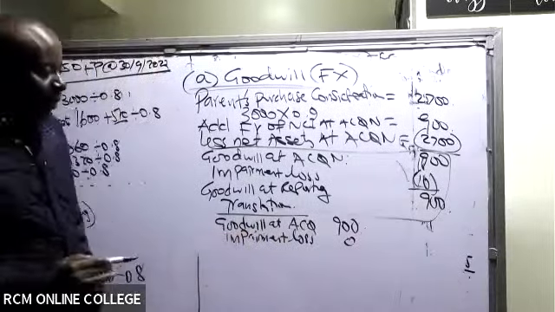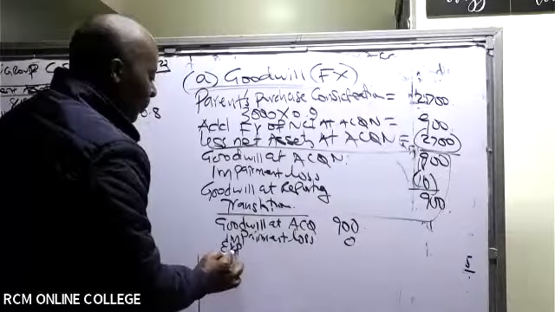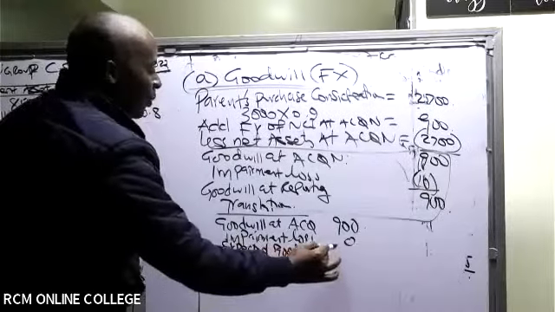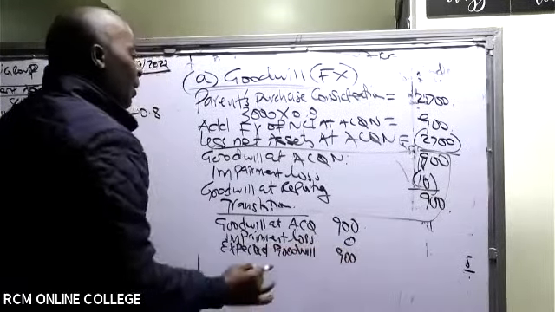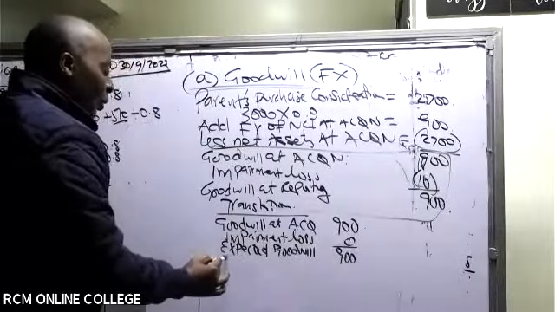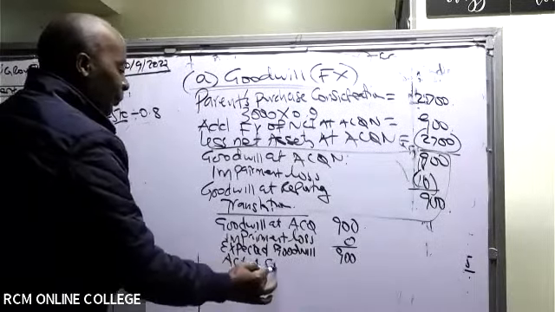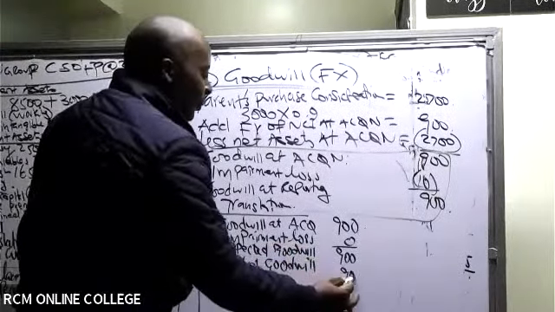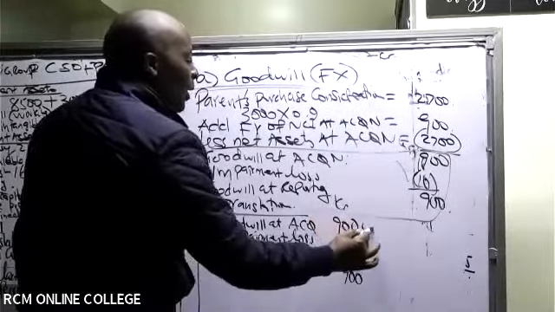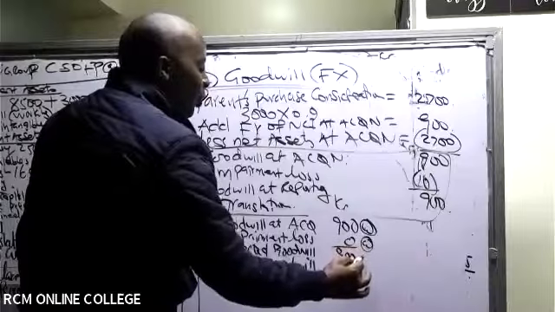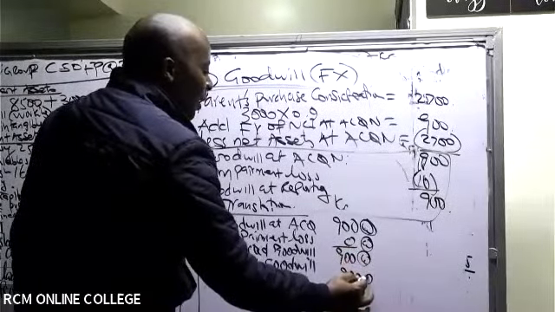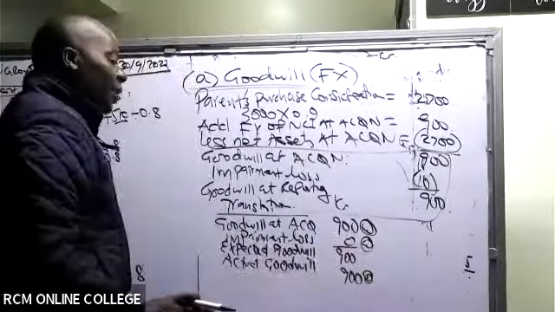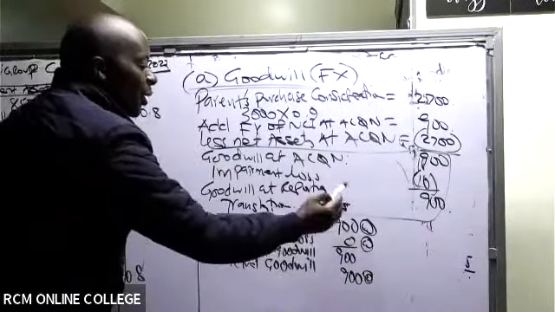Expected goodwill, which is still 900. How about the actual goodwill? Actual goodwill is 900. So remember, these are crowns that I would want to translate to home currency. There are three of them.